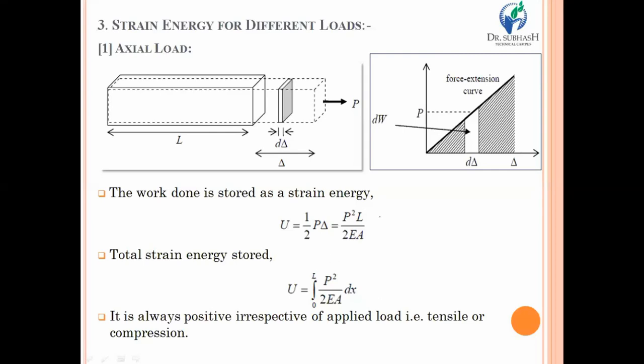So this is the strain energy stored in terms of work done for a particular small area. Suppose you require to calculate the strain energy for the entire structure, then you just have to make an integration like that. By solving that, you will have the strain energy stored in the entire span of a beam due to external loading.